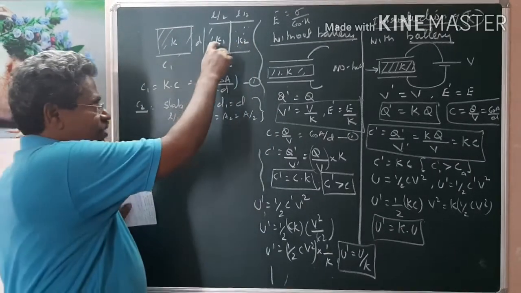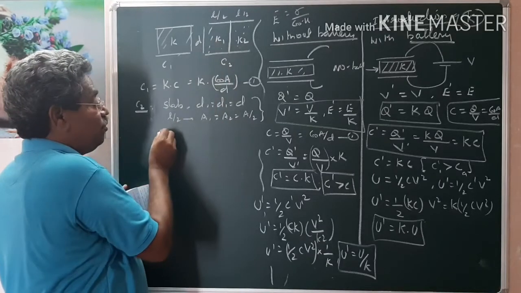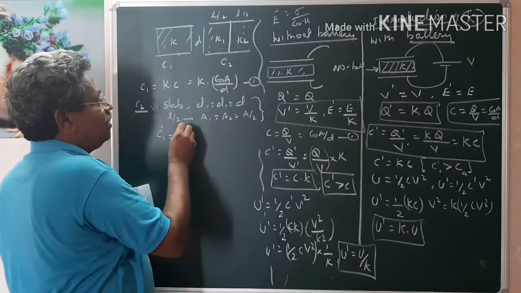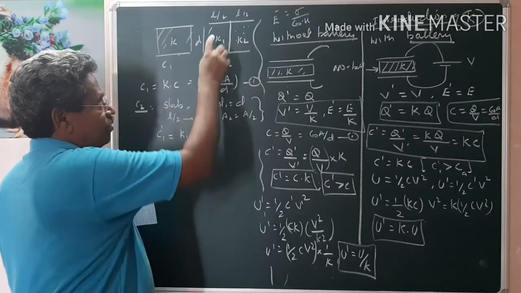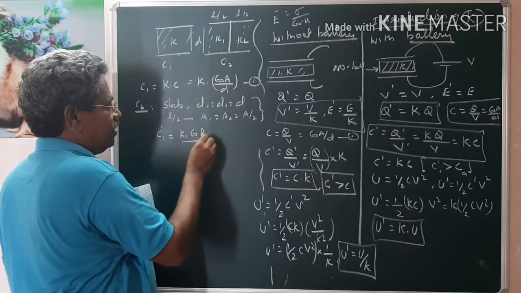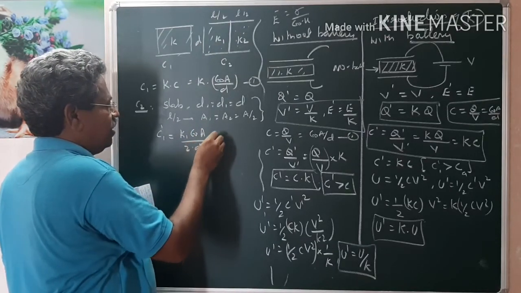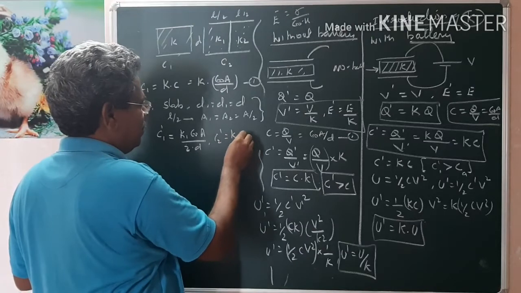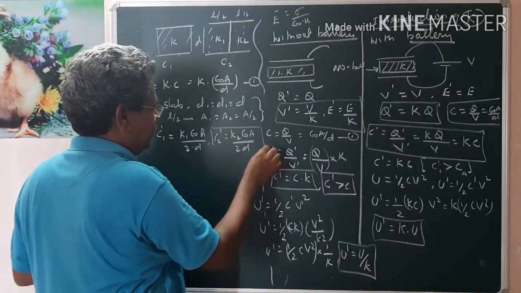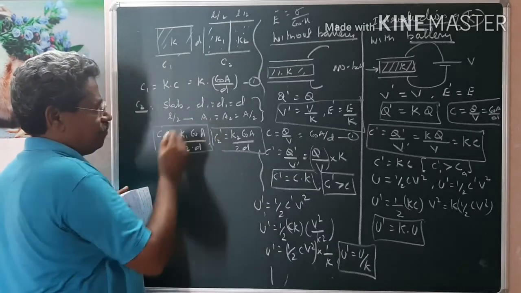First we find the capacitance due to the first one. Let C1 dash, due to K1, be equal to K1 into epsilon naught A by 2D. Similarly, C2 dash is equal to K2 into epsilon naught A by 2D. Why 2D? Because the area becomes half.